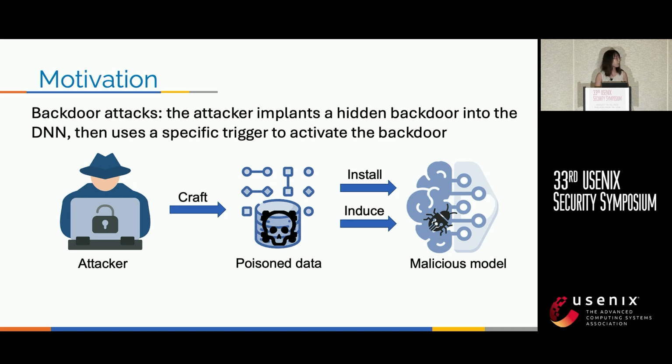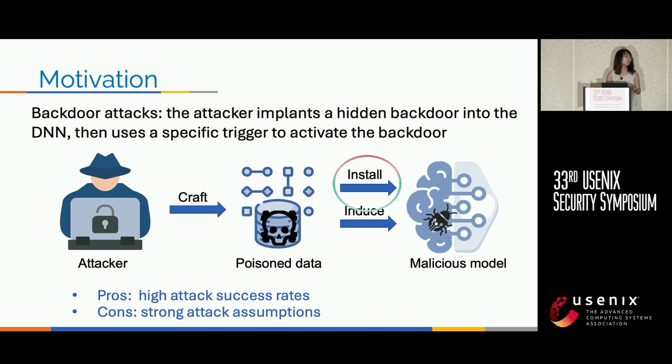A backdoor attack takes place during the training phase, where the attacker can modify either the training data or the code to install a backdoor into the DNN. Then the attacker can use the trigger to manipulate the output to produce an erroneous result. This approach has the advantage of a high attack success rate, but it requires a strong assumption that the attacker can tamper with the model's training data or process.